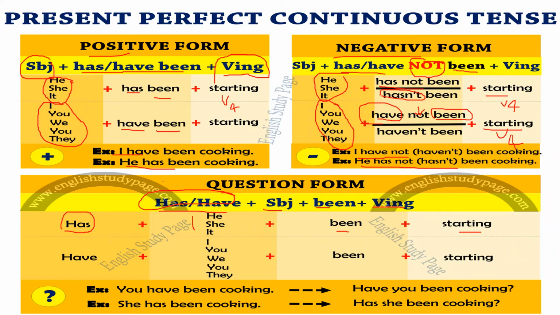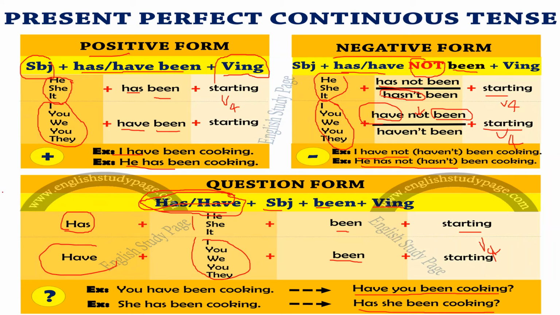If you want to understand the difference between positive, negative, and question form, in the positive and negative form we are using the subject first, and in question form we are using has or have, the auxiliary verbs, first, right? You can see has with he, she, it, and have with I, we, you, they, right? Then been, and then V-ing. You can see the example. Have you been cooking? Has she been cooking?